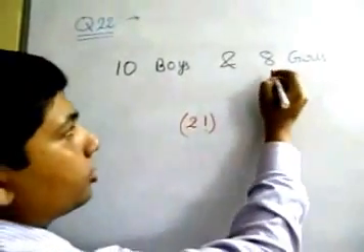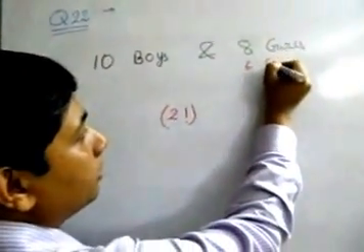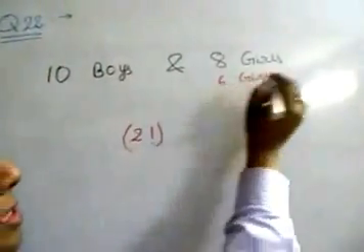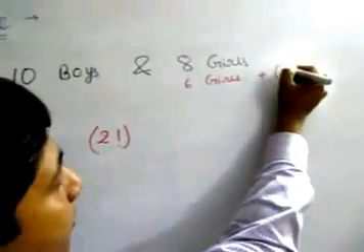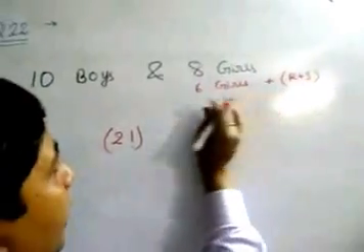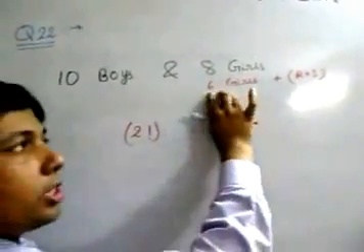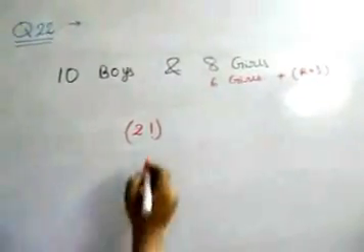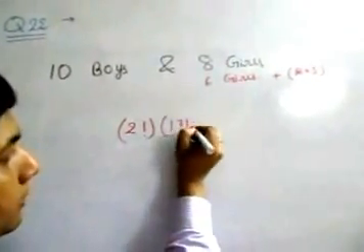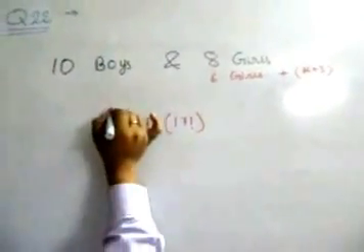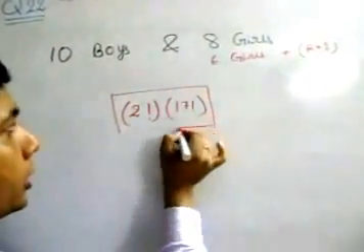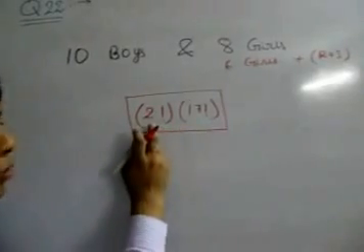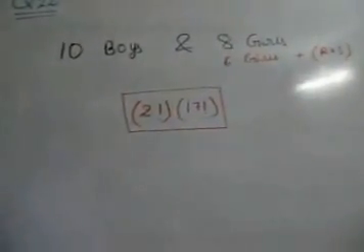If you have taken out, then we have only 6 girls available out of 6. So we have 10 boys, 6 girls and one bunch of Rima and Seema. So total identities we have 10 plus 6 is 16, plus 1 is 17. 17 distinct identities. We can arrange them in 17 factorial ways. So in this case, the total number of ways that we can arrange 10 boys and 8 girls such that 2 girls Rima and Seema are always together is 2 factorial into 17 factorial.